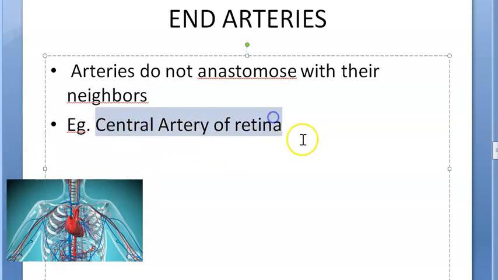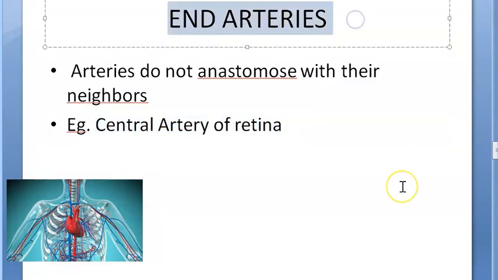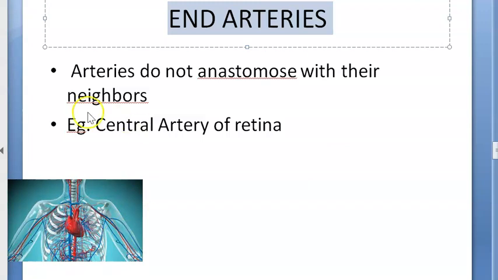Similarly, you have the labyrinthine artery, which is an end artery. Then you have the central branches of the cerebral arteries. Then the vasa recta of the mesenteric arteries, spleen, kidney, lungs, metaphysis of long bones. A lot of these have end arteries, okay? So, that's it about end arteries.